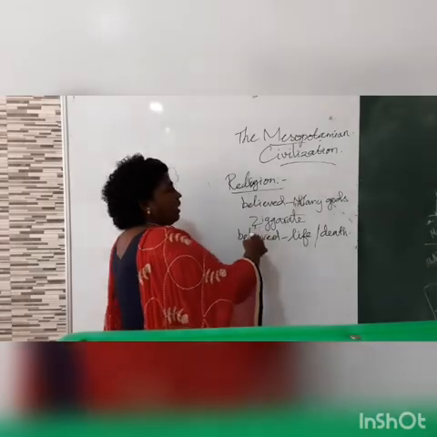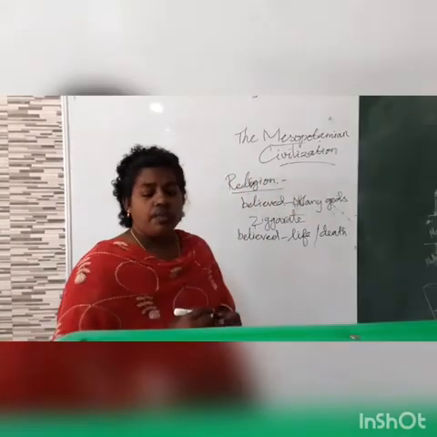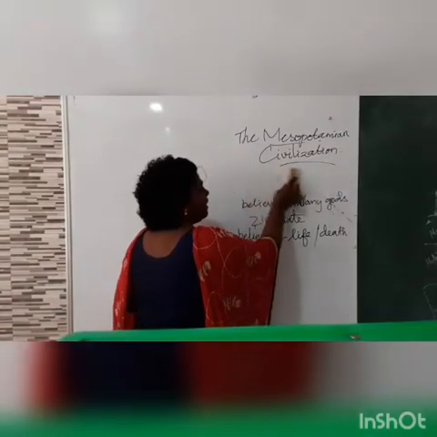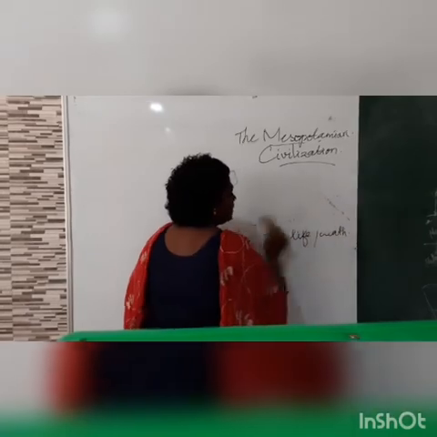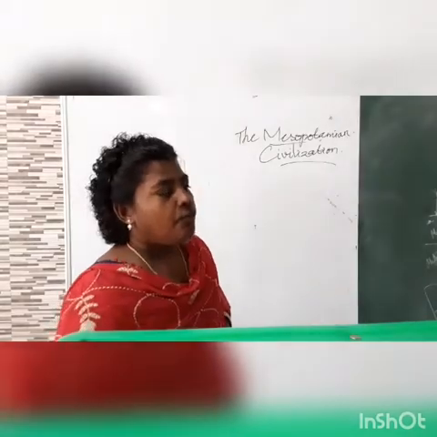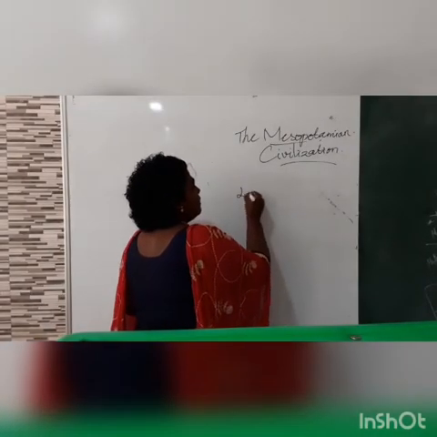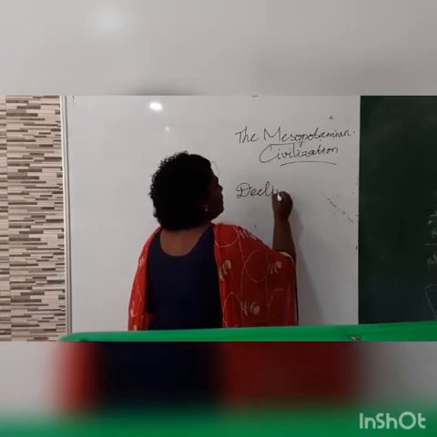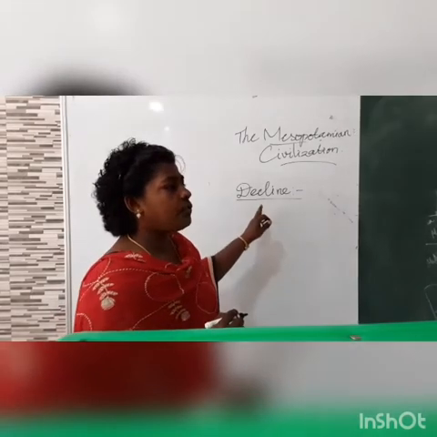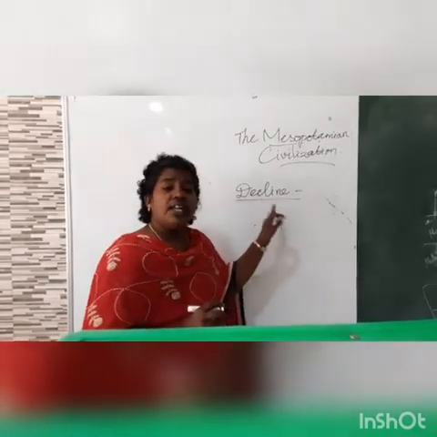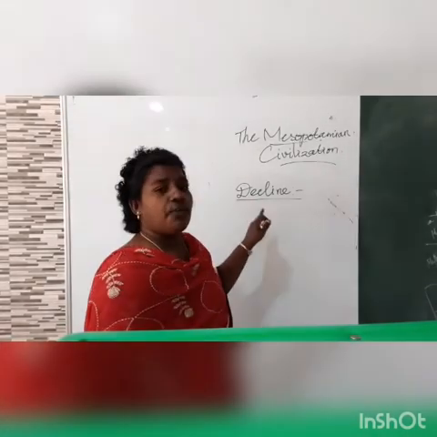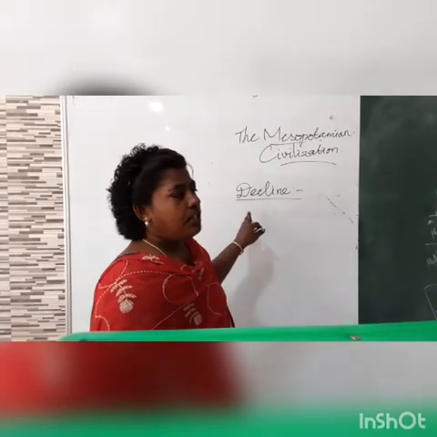And with all these things we can talk about the contribution of the Mesopotamian civilization, and there will be a rise. For every rise there will be a fall. So there is a decline. When this civilization reached its peak, it also declined. The historians give different reasons for the declination of the Mesopotamian civilization.